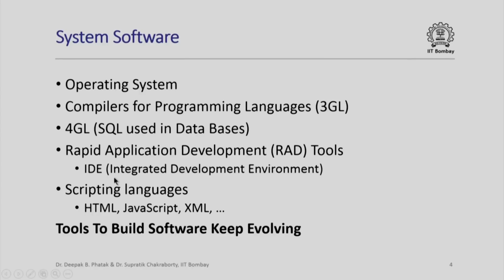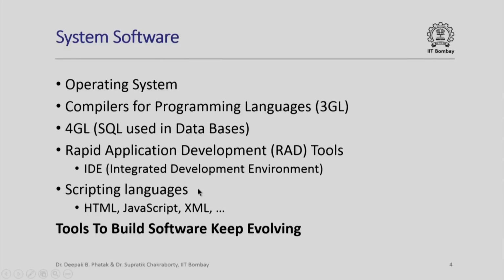One example is an integrated development environment. Code Blocks, for example, is a very simple but still an integrated development environment, and there is a lot of software which actually has been written to make that Code Blocks available to us. There are several such integrated development environments which make development of software easier.